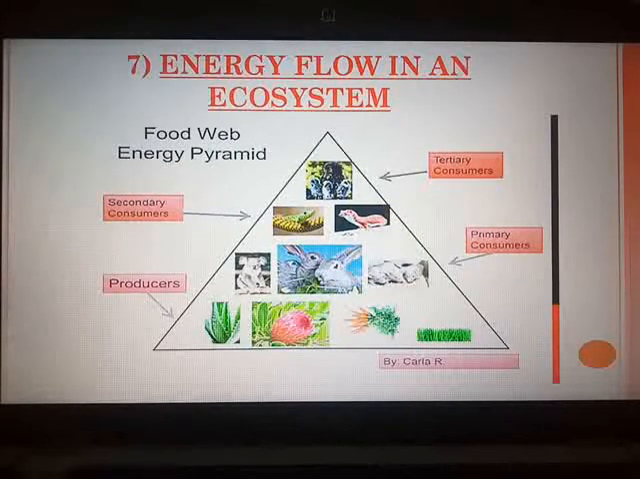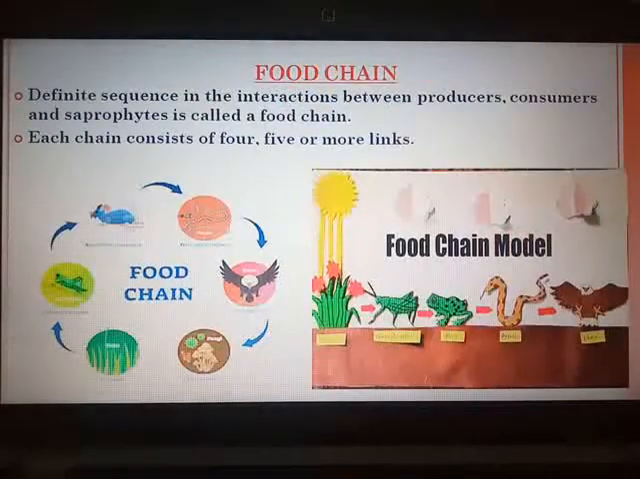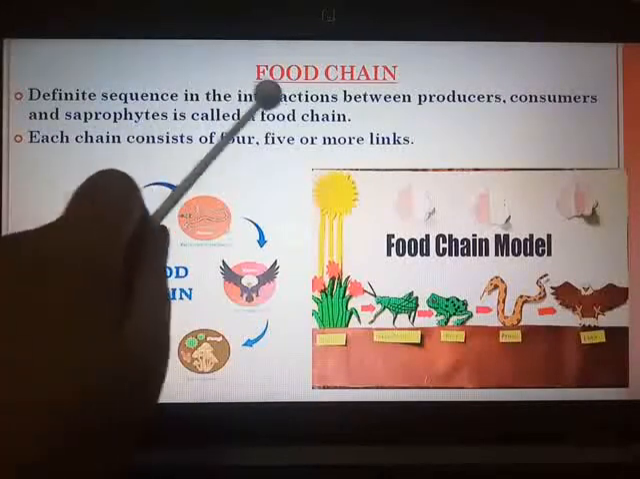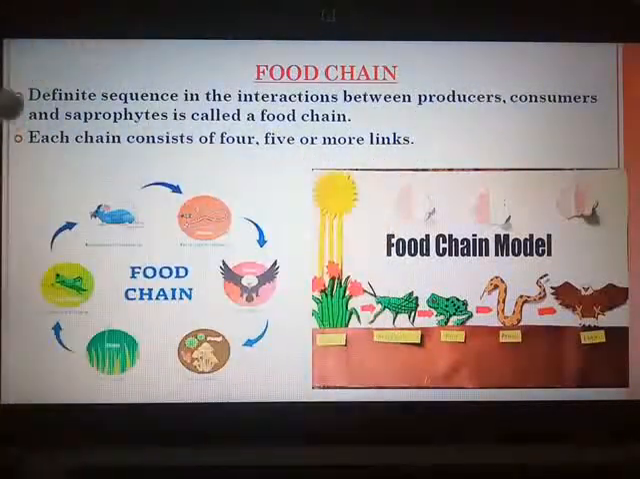Here the first topic is food chain. What is meant by a food chain? You all know that in nature, in the ecosystem, there are different categories of living organisms, that is the producers, consumers, saprotrophs and decomposers. Interactions go on continuously between these producers, consumers and saprophytes, and a definite sequence in the interactions between them is called a food chain.